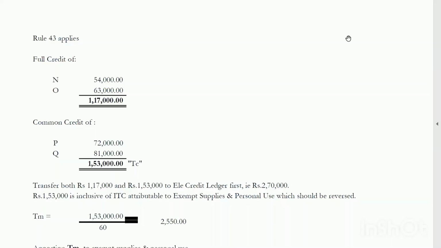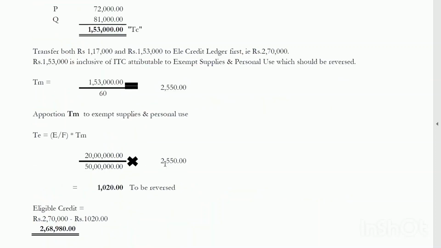Rule 43 applies here. Full credit of 1,17,000 and common credit of 1,53,000 is added to the electronic credit ledger first. The common credit is divided by 60 and we obtain a figure of 2,550. And this is apportioned to the exempted supplies and personal use.